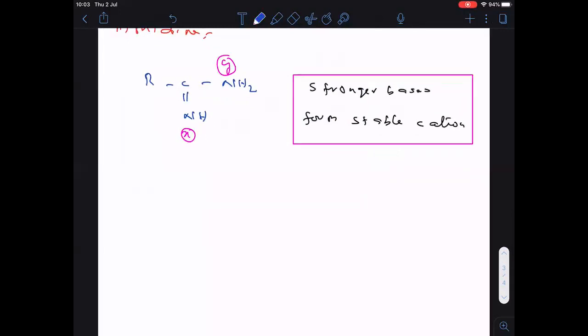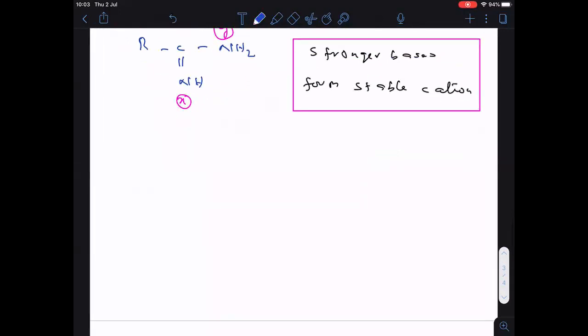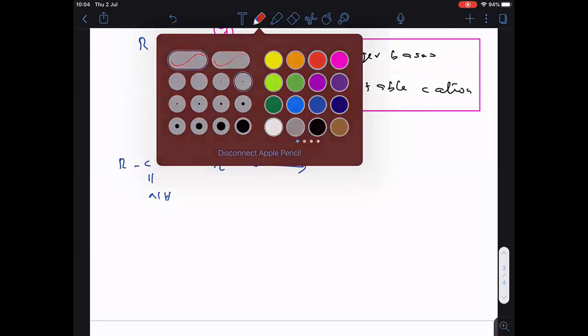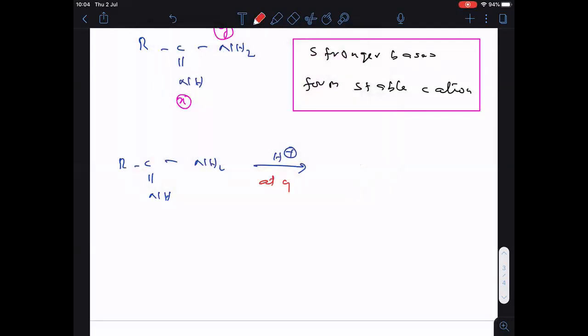How to know that? Let us see now. RC double bonded NH, NH2. First of all, I want to do the protonation at Y. Nitrogen carries one lone pair.